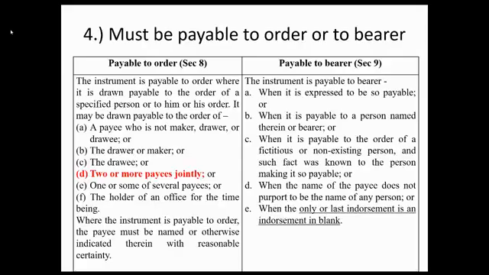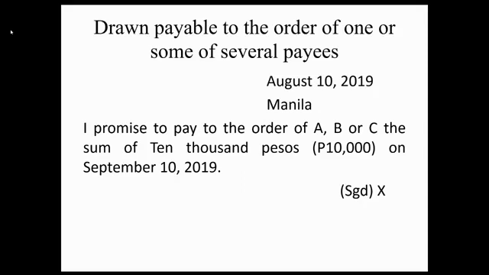That is paragraph letter D. Paragraph letter E. One or some of several payees. I promise to pay to the order of A, B, or C the sum of 10,000 pesos on September 10, 2019. Signed X. Okay, these are one or some of several payees. Okay, paragraph letter E.